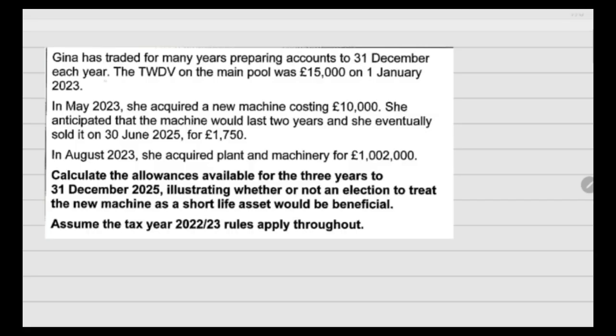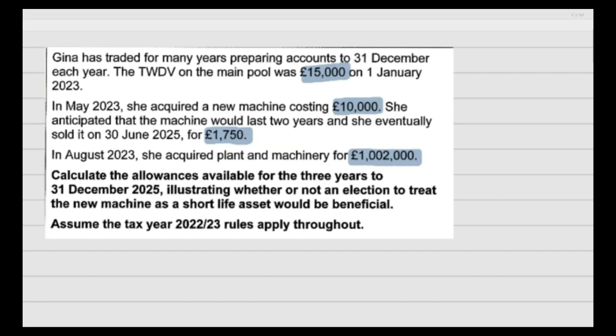This is an illustration. Gina has traded for many years, preparing accounts to 31st December each year. The total written down value on the main pool was 15,000 on 1st January 23. In May 23, she acquired a new machine costing 10,000. She anticipated that the machine would last for 2 years, and she eventually sold it on 30th June 25 for 1750. In August 23, she acquired plant and machinery for 10,02,000. Calculate the allowance available for 3 years to 31st December 25, illustrating whether or not an election to treat the new machine as a short life asset would be beneficial.